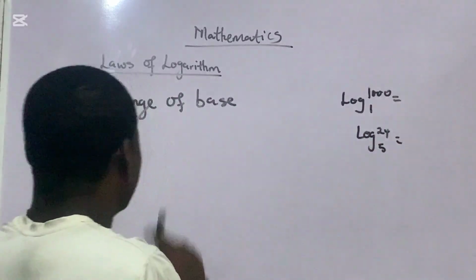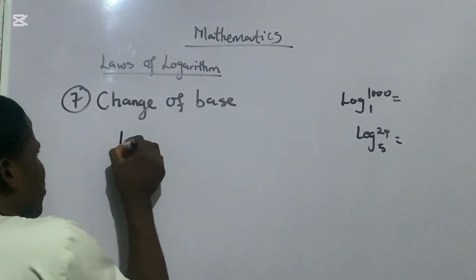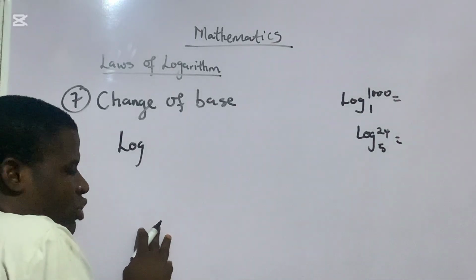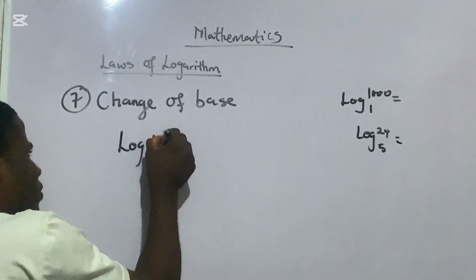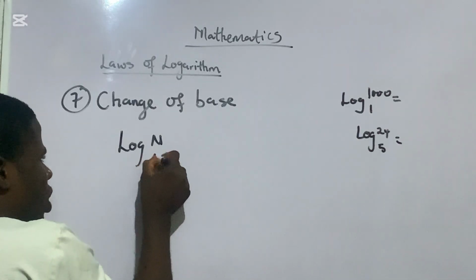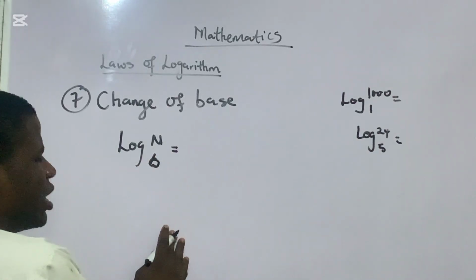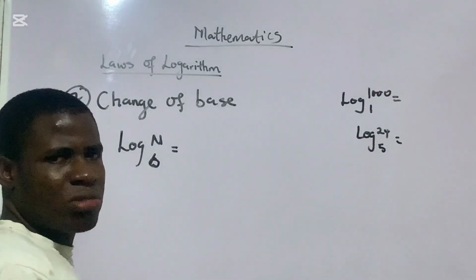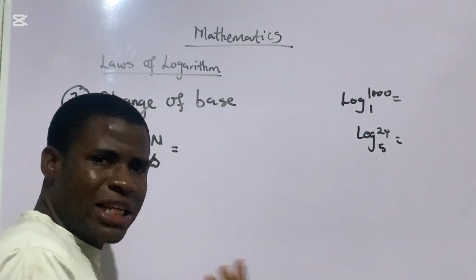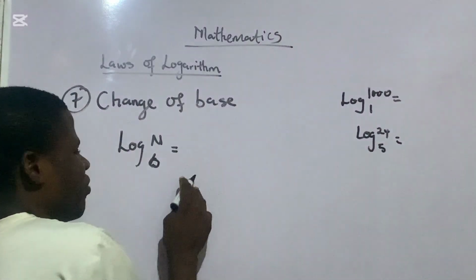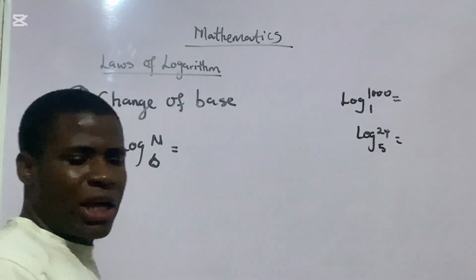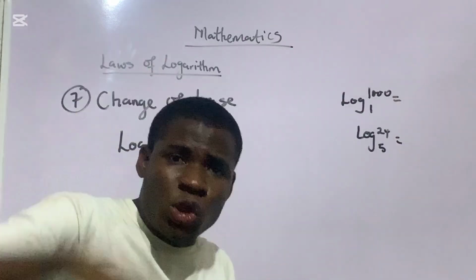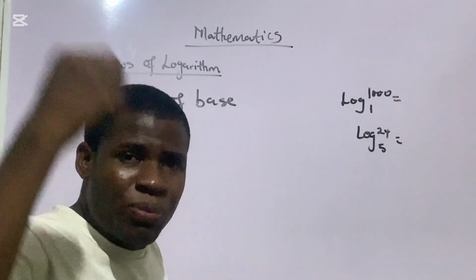Very good. Now, what is this change of base talking about? Now, if I have something I cannot express on my own, something that looks very impossible, if I have logarithm of any number, let's say base b, and they're asking me what's the answer, and I know that I can't actually work it out, I will apply change of base. And what is this change of base? I will now bring in a new base. Change of base. Now you bring in a stranger.